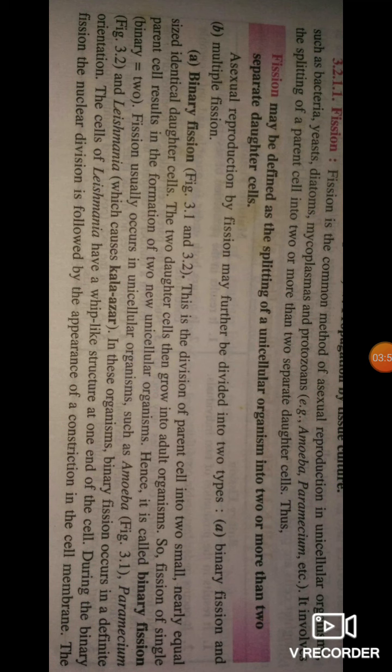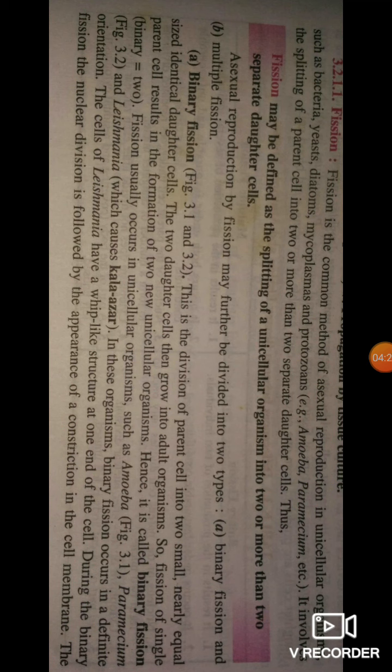This is the division of the parent cell into two small, nearly equal size, identical daughter cells. The two daughter cells then grow into adult organisms. So division of a single parent cell results in the formation of two new unicellular organisms. Hence it is called binary fission.